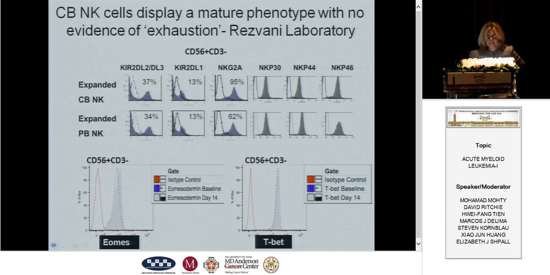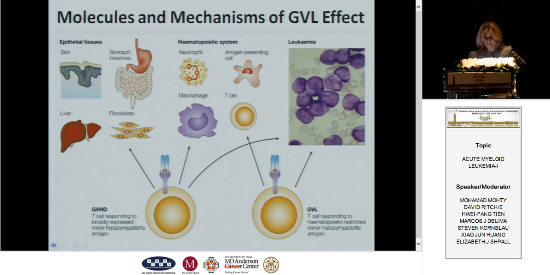And importantly, on the bottom of the slide, the cord blood cells have a good expression of eomesodermin and T-bet, suggesting that they are clearly not exhausted and able to kill. Similar studies for peripheral blood are ongoing, but this is good preliminary evidence that they may be effective in our patients. The studies with cord blood natural killer cells we'll talk about tomorrow.